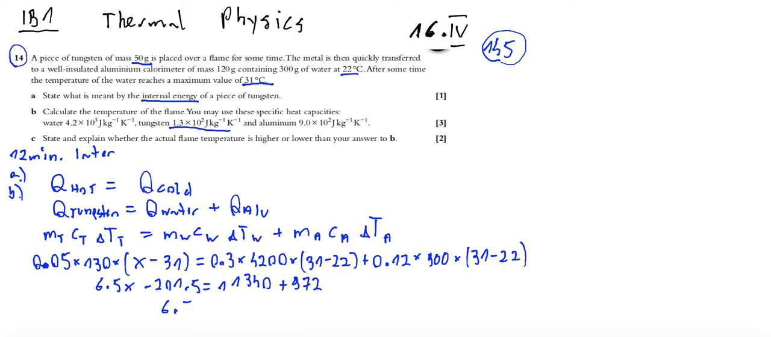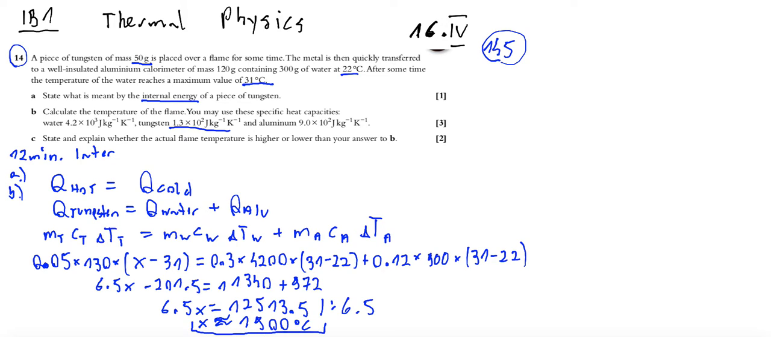Okay, so left 6.5x is equal to 11,340 plus 972 plus 201.5, which is 12,513.5, divided by 6.5, which gives x equals 1925, so around 1900 degrees Celsius. Oh, it's hot.